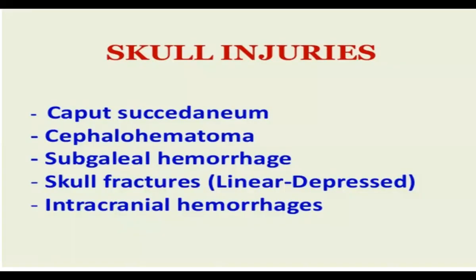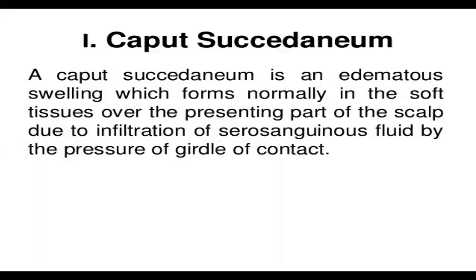Then skull injury, which is most important. That is what we are going to discuss: caput succedaneum and cephalohematoma. Others include subgaleal hemorrhage, skull fracture, linear or depressed, and intracranial hemorrhage, which may also be there.